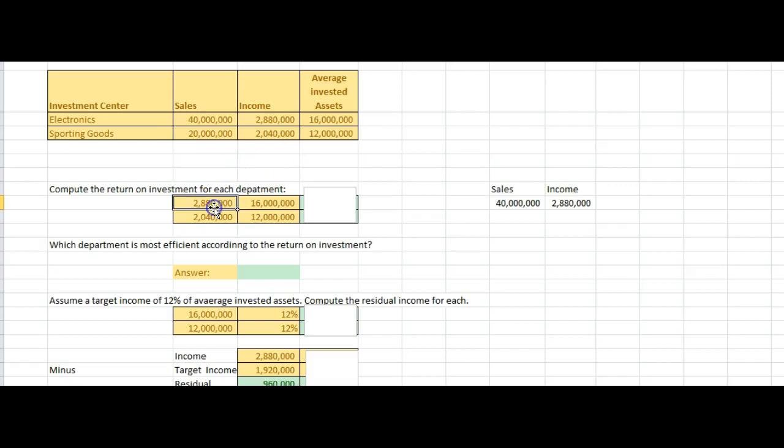So income is a contribution to invested assets. What are we getting? If I divide my income in both situations by their average invested assets, it's going to give me a rate of return on investments.